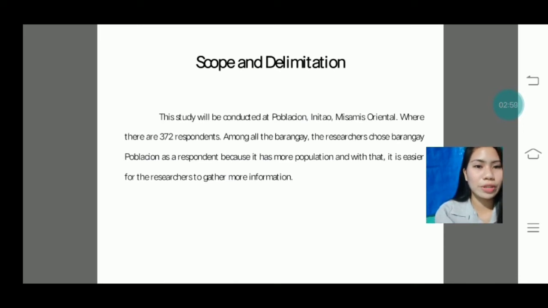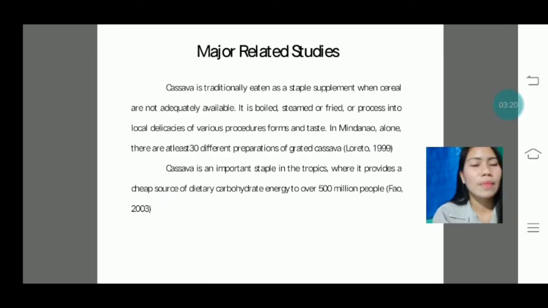Scope and delimitation. This study will be conducted at Poblacion in Nitao, Misamis Oriental, where there are 372 respondents among all the barangay. The researchers choose Barangay Poblacion as a respondent because it has more population, and with that, it is easier for the researchers to gather more information.